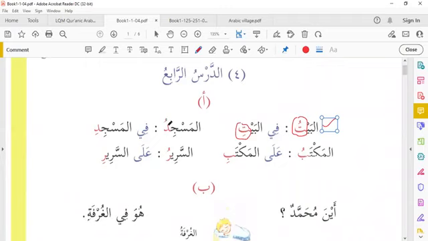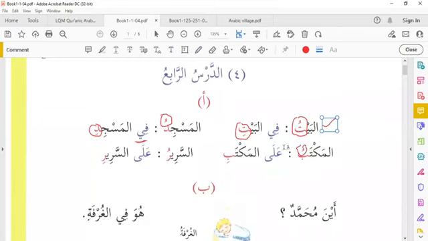Al masjidu. Masjidu is nominative case. Fil masjidi is genitive case, majroor, because of the fi, because of the preposition. Al maktabu means desk. This is a nominative case.